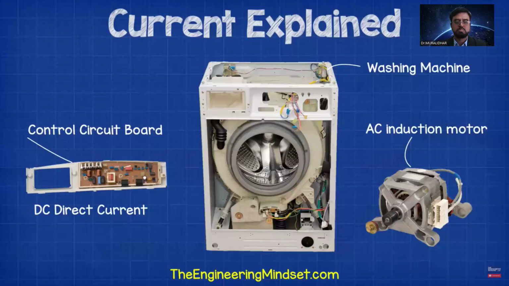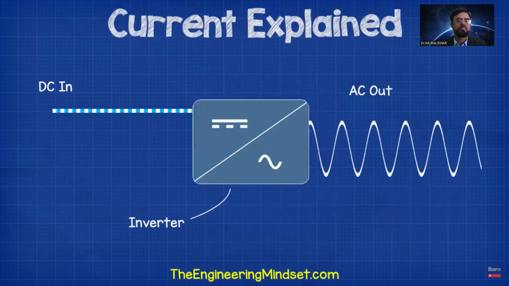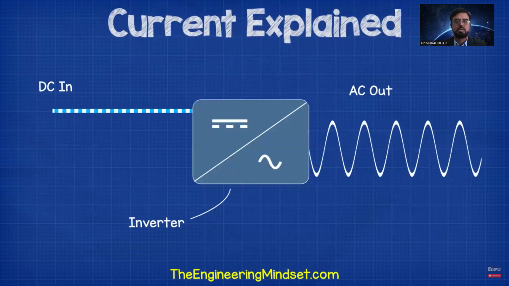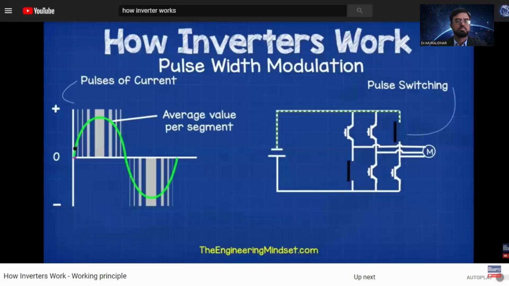will use DC power. We can convert AC to DC using an inverter. This is extremely common in electronics. We've covered how inverters work previously, links down below if you want to watch and learn about that also.